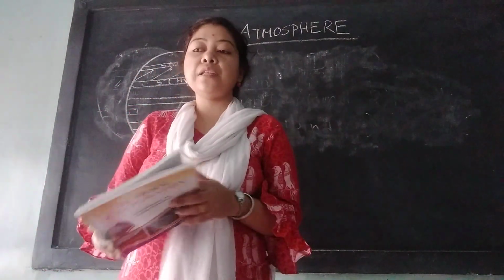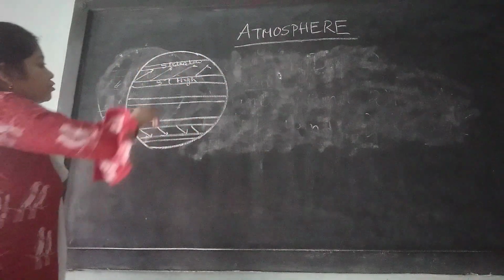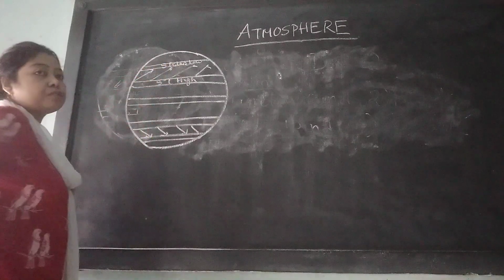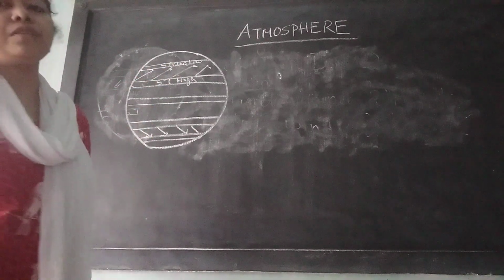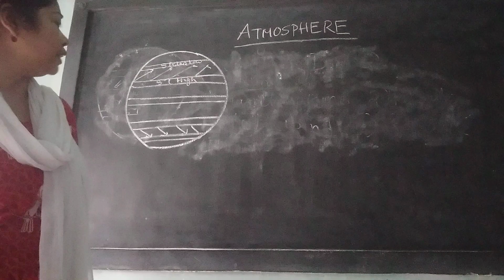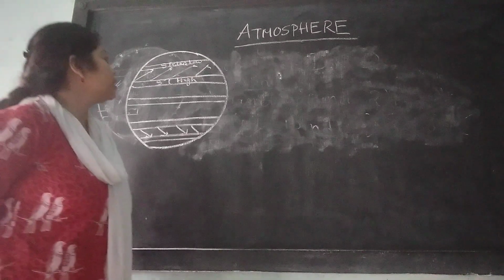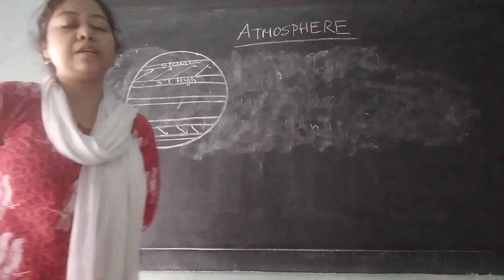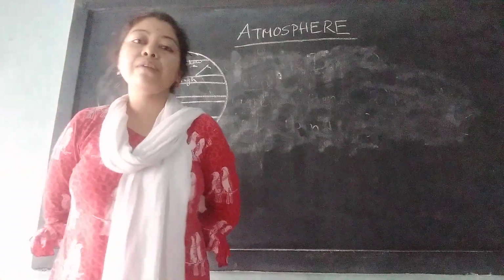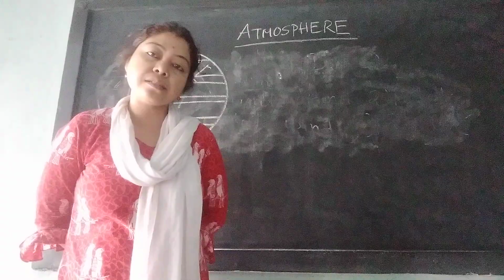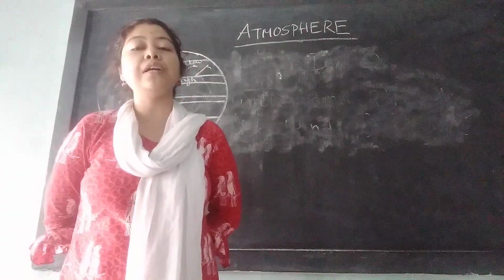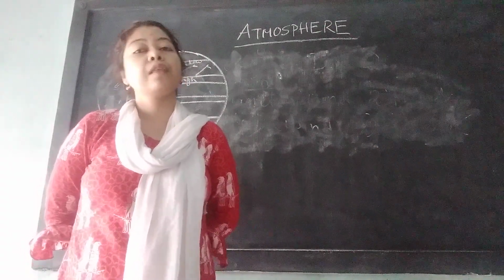Westerlies are those winds that blow from the subtropical high to the subpolar low pressure belt in both hemispheres. Why are they called westerlies? As they blow from the west, they are called westerlies. So the wind that blows from the west is called westerlies.